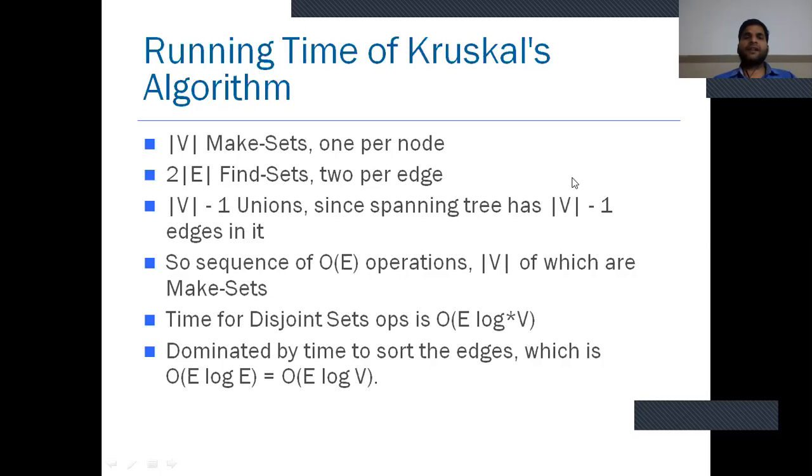We can also define the time complexity as: mod V make set operations, one per node, 2 mod E find set operations, and mod V minus 1 union operations, since a spanning tree has mod V minus 1 edges. In total, order of E operations, mod V of which are make sets. The time for the disjoint set operations is dominated by the time to sort the edges, which is order of E log E, equal to E log V.